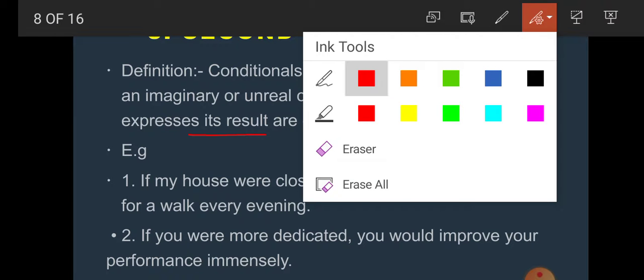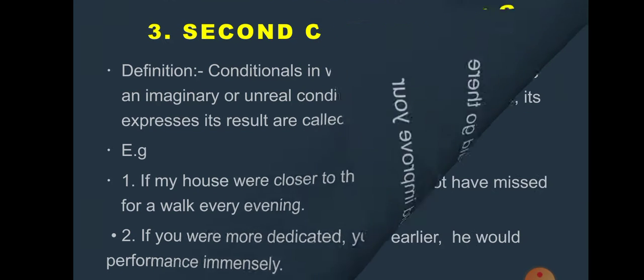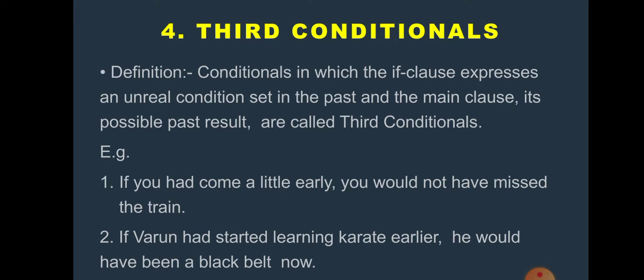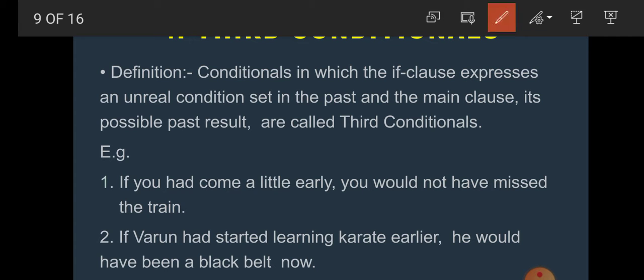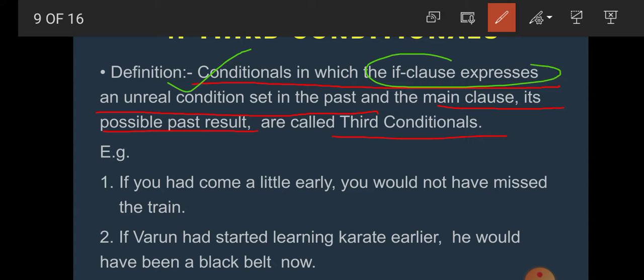Now the next one is the third conditional. Students, what is the third conditional? Conditionals in which the if clause expresses an unreal condition set in the past and the main clause its possible past result are called third conditional. Once again, students, conditionals in which the if clause expresses an unreal condition in the past and the main clause expresses the past result.